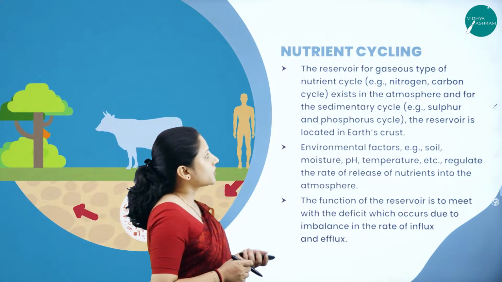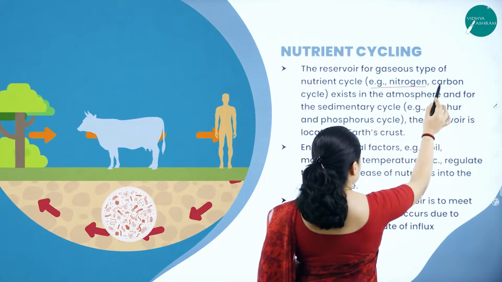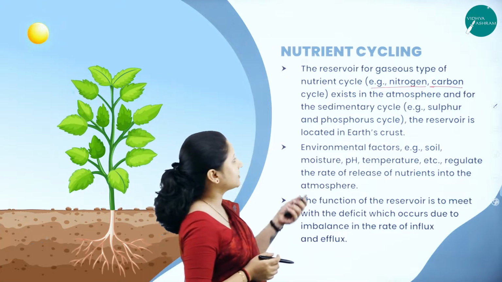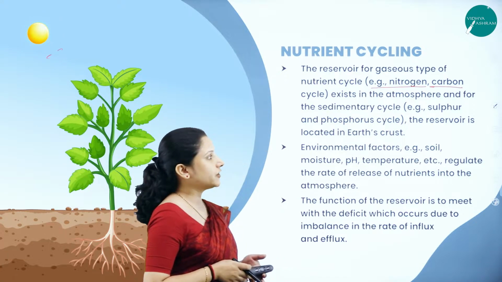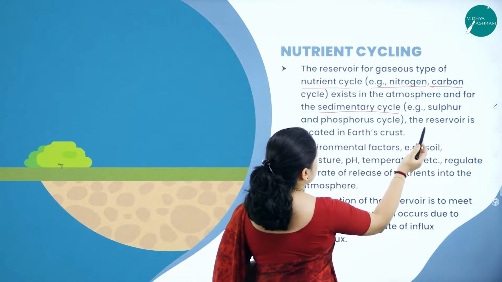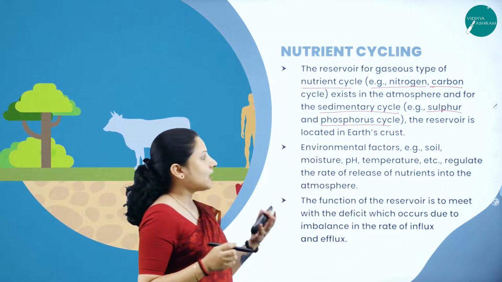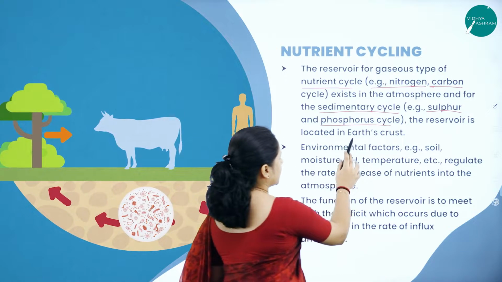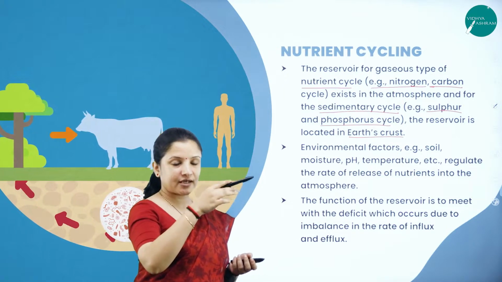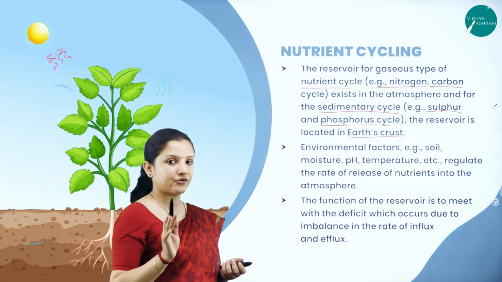So the reservoir for the gaseous type of nutrient cycle, for example, those having nitrogen, carbon, etc., the nitrogen cycle, carbon cycle, etc., exists in the atmosphere, and the sedimentary cycle, as I told you, for example sulfur, the phosphorus cycle, etc., they are located in the Earth's crust. So those present in the atmosphere come under the gaseous cycle. Those present in the Earth's crust come under the sedimentary cycle.